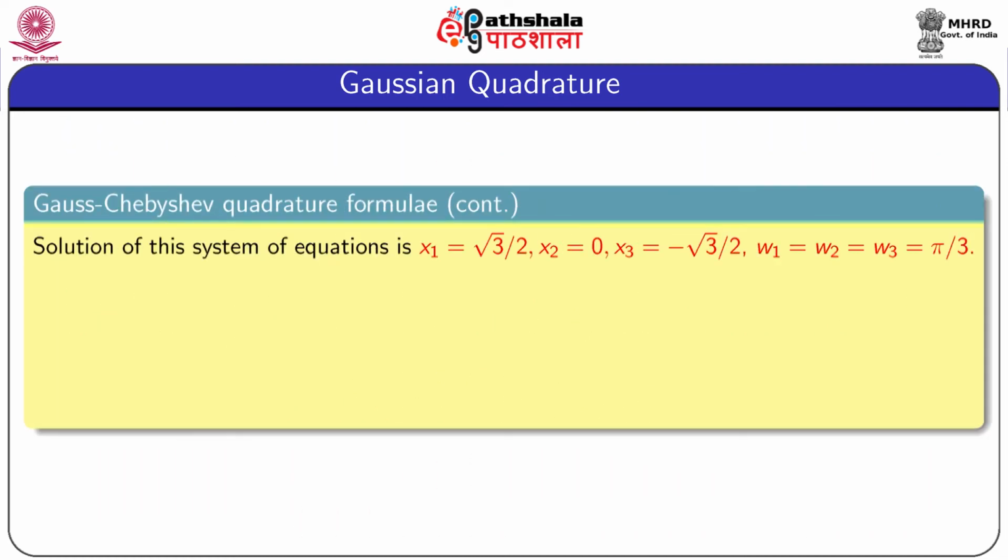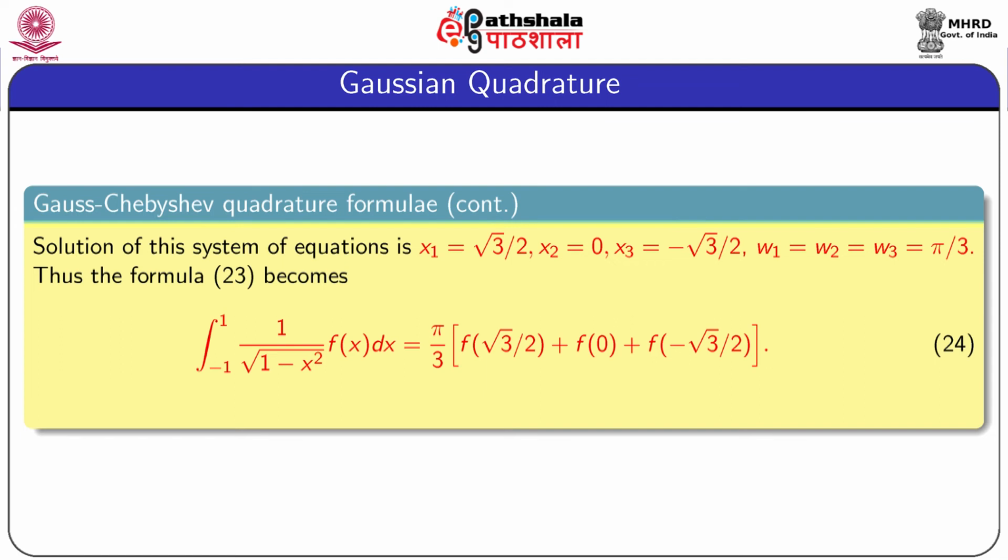So solving these equations, we get x1 equal to root 3 by 2, x2 equal to 0 and x3 equal to minus root 3 by 2, and w1, w2, w3 are equal and the value is pi by 3.